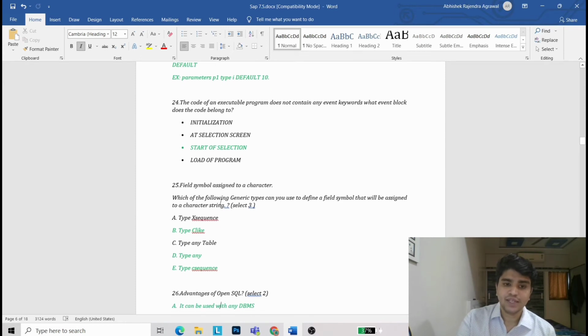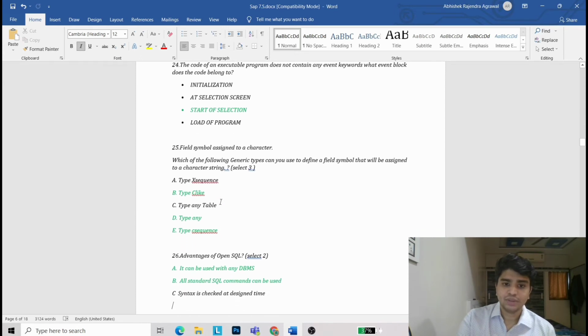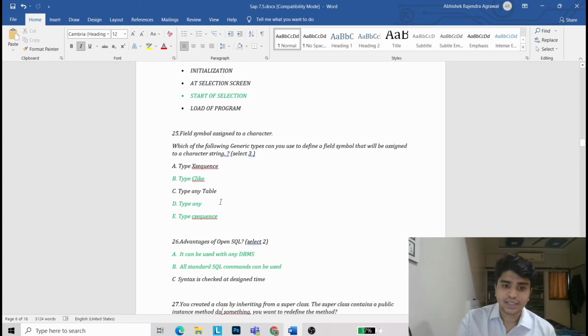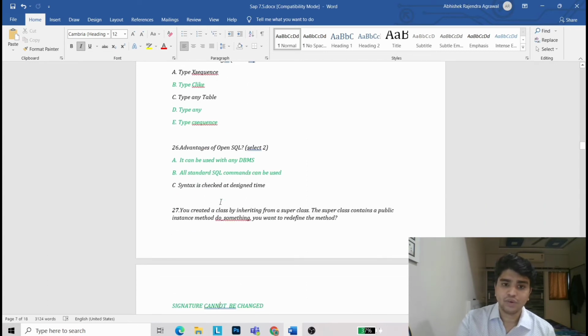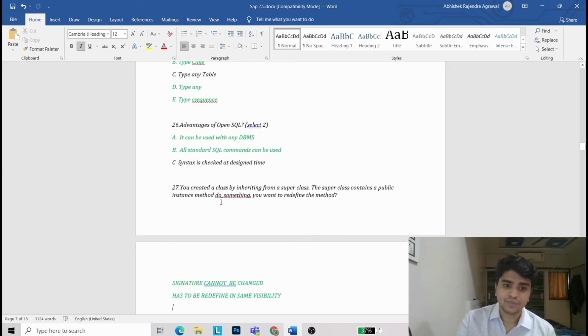25th question. Field symbol assigned to a character. Which of the following generic types can you use to define a field symbol that will be assigned to the character string? It is TYPE C, LIKE, TYPE ANY and TYPE CSEQUENCE. Now advantage of OpenSQL. It can be used with any DBMS. All standard SQL commands can be used.